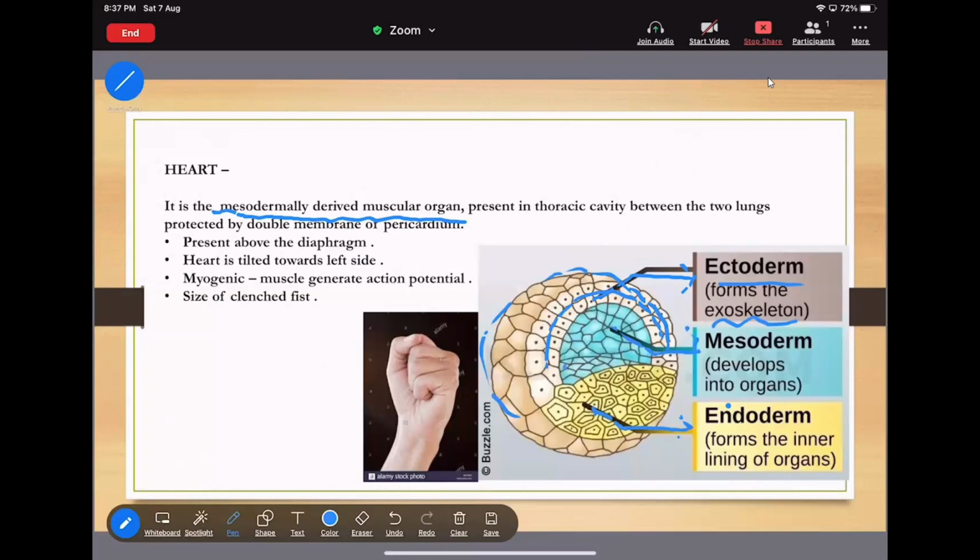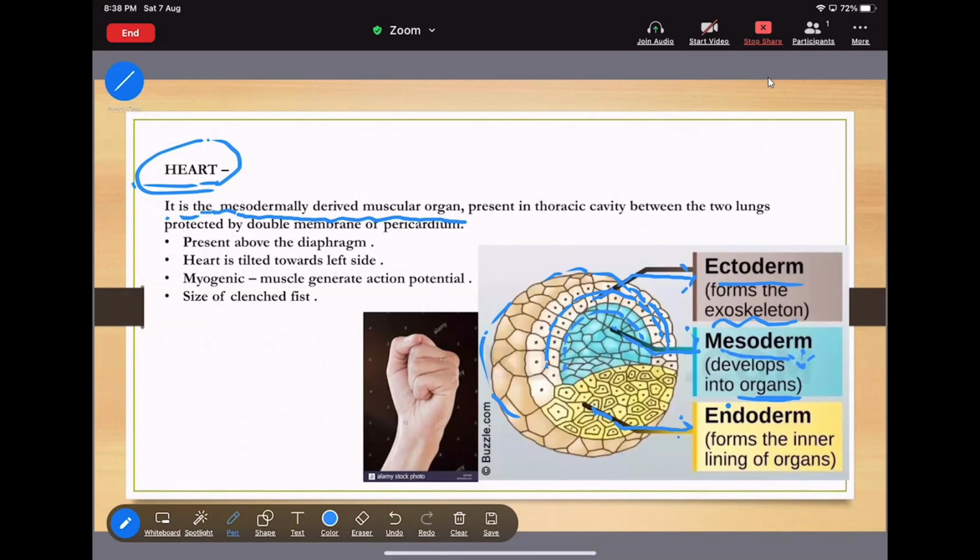The median layer is the mesoderm, and this mesoderm later is converted into organs. Now heart is an organ. That means this mesoderm is going to convert into the heart. That's why it is written as the mesodermally derived muscular organ.